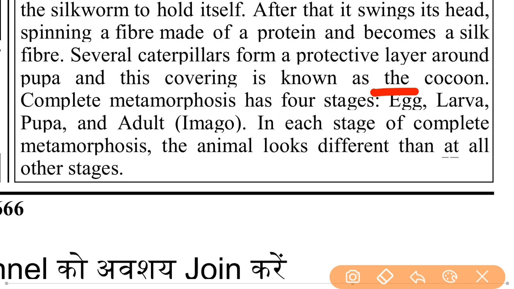Complete metamorphosis has four stages: egg, larva, pupa, and adult imago. In each stage of complete metamorphosis, the animal looks different than at all other stages.